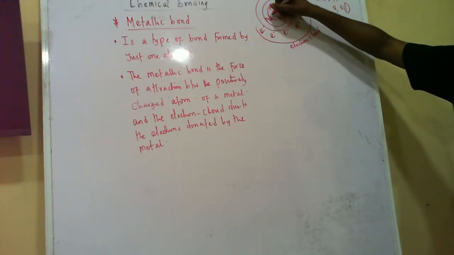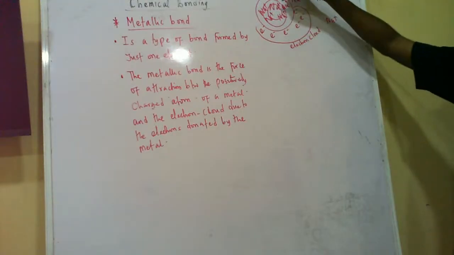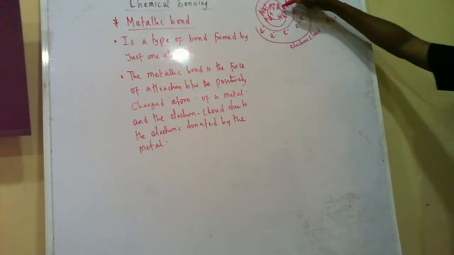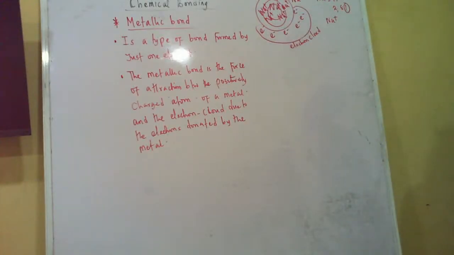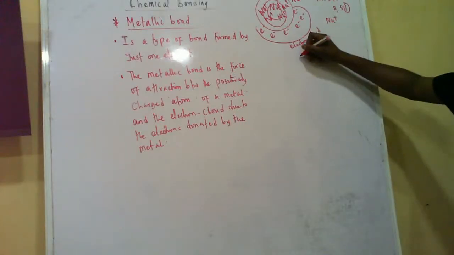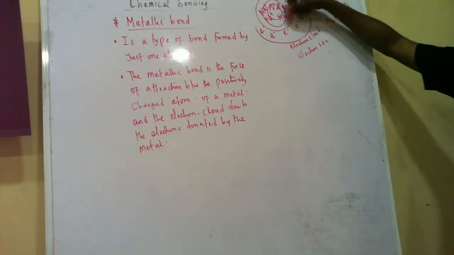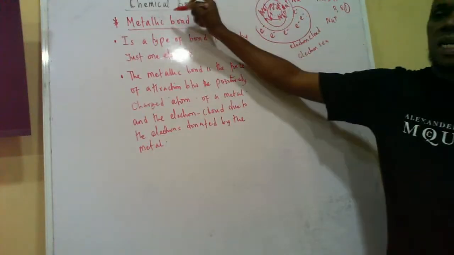So sodium has a positively charged surface. All the atoms are now positively charged. Now that positively charged atoms will now attract the negatively charged electrons, forming the cloud or sea. You can call it electron cloud or electron sea. So the attraction of this positive and negative is what is forming the metallic bond.